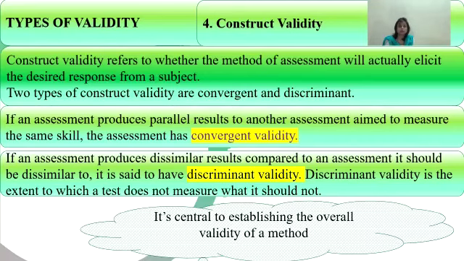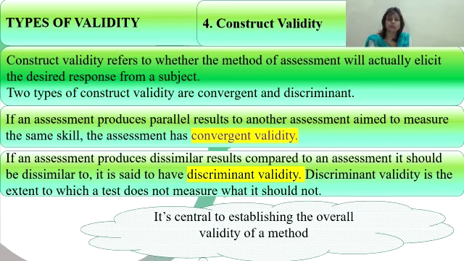Now, construct validity. Construct validity refers to whether the method of assessment will actually elicit the desired response from a subject. Two types of construct validity are convergent and discriminant. If an assessment produces parallel results to another assessment aimed to measure the same skill, the assessment has convergent validity. If an assessment produces dissimilar results compared to an assessment it should be dissimilar to, it is said to have